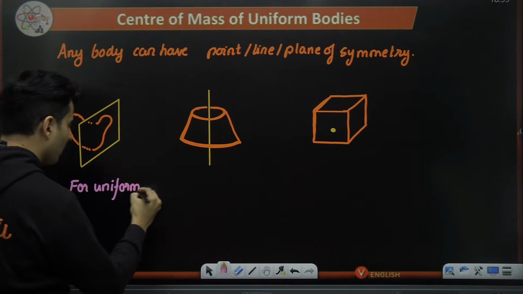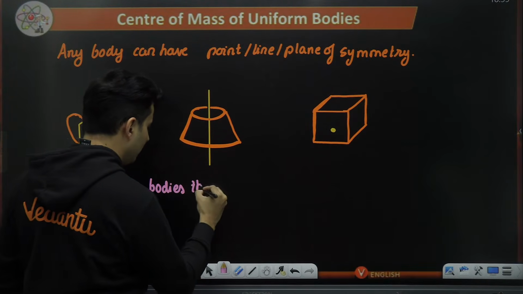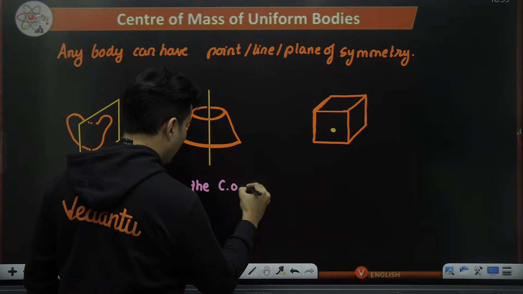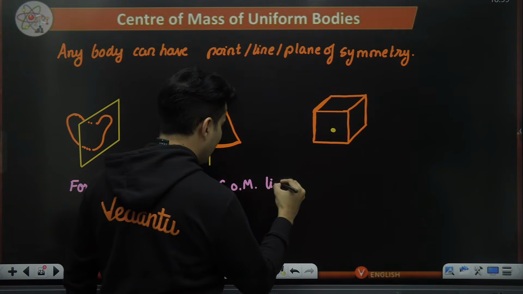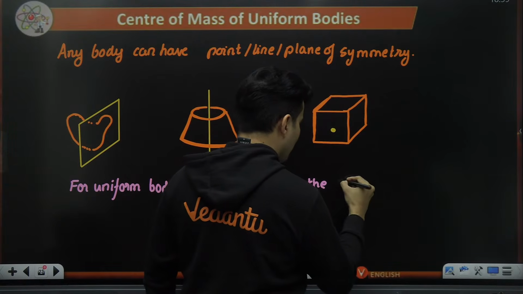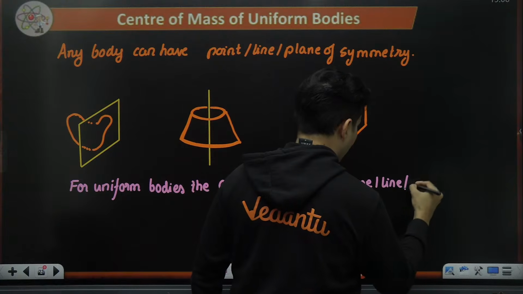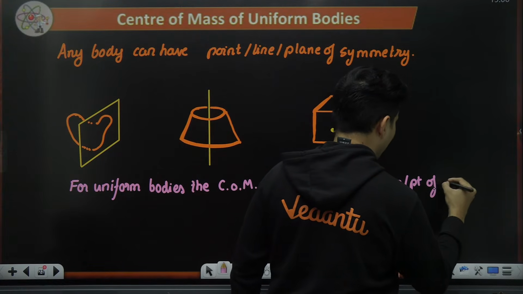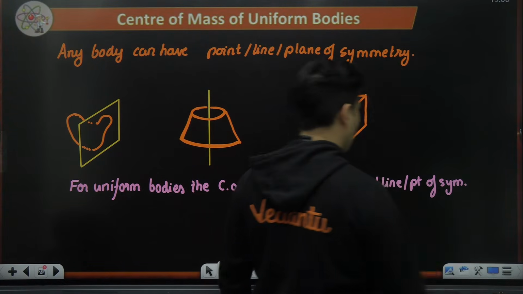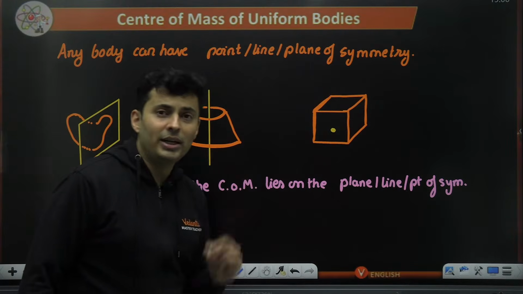I mentioned here. For uniform bodies, the center of mass lies on the plane or line or point of symmetry.